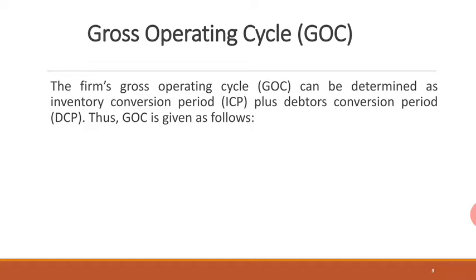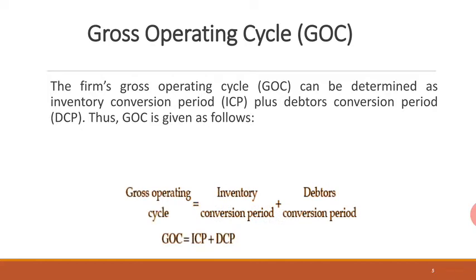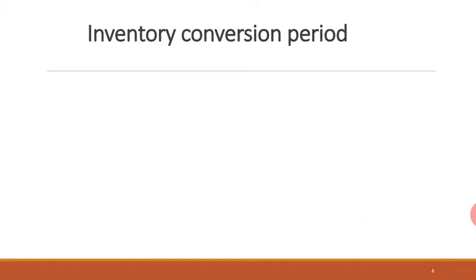Now, what is gross operating cycle? The firm's gross operating cycle can be determined as inventory conversion period plus debtors conversion period. Thus the gross operating cycle is inventory conversion period plus debtors conversion period. So basically, current assets conversion period will give you gross operating cycle. Let's understand these elements individually.